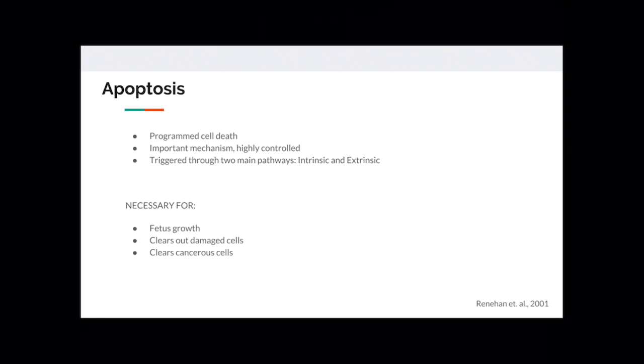diseases. Apoptosis can be triggered in a cell through two main pathways, intrinsic and extrinsic. The extrinsic pathway is initiated through the stimulation of the transmembrane death receptors located on the cell membrane. In contrast, the intrinsic pathway is initiated through the release of signal factors by mitochondria within the cell. Apoptosis is genetically highly regulated and it clears out damaged or cancer cells.